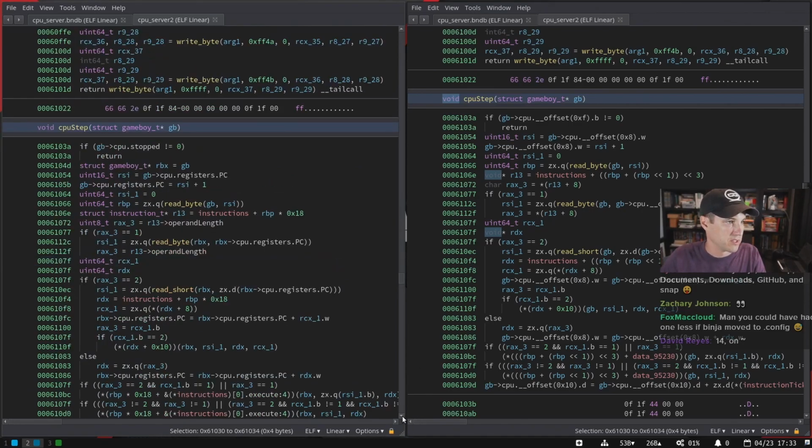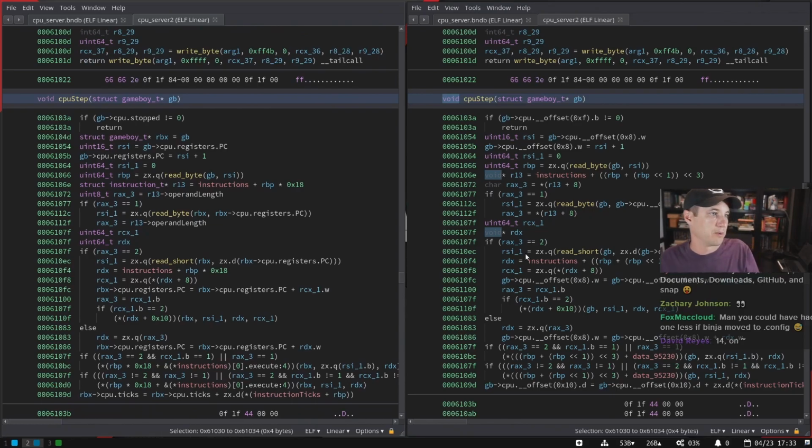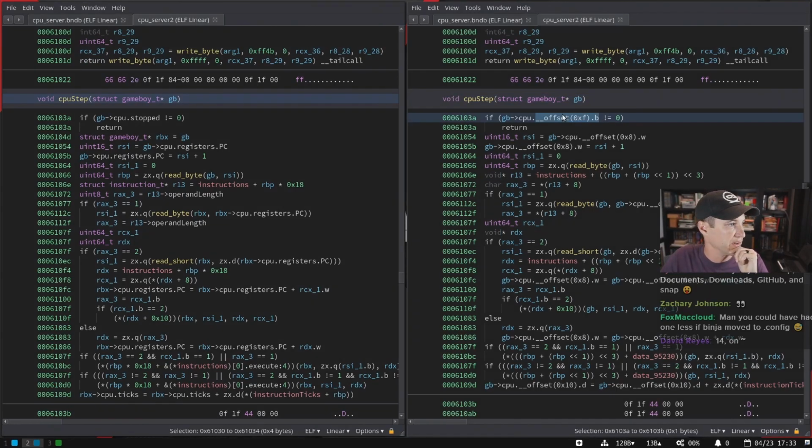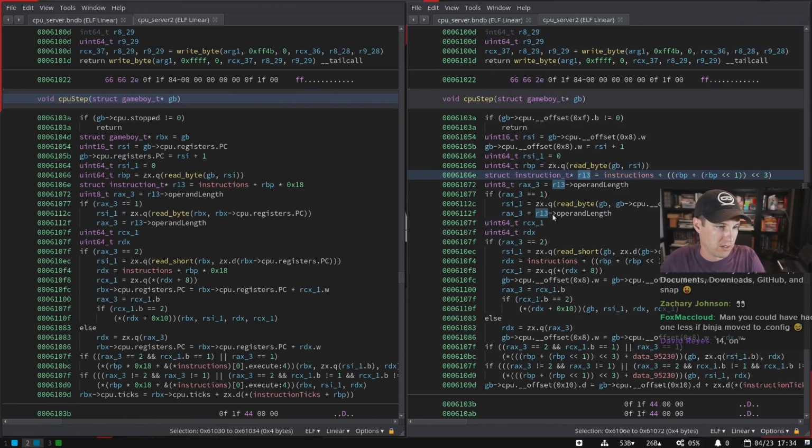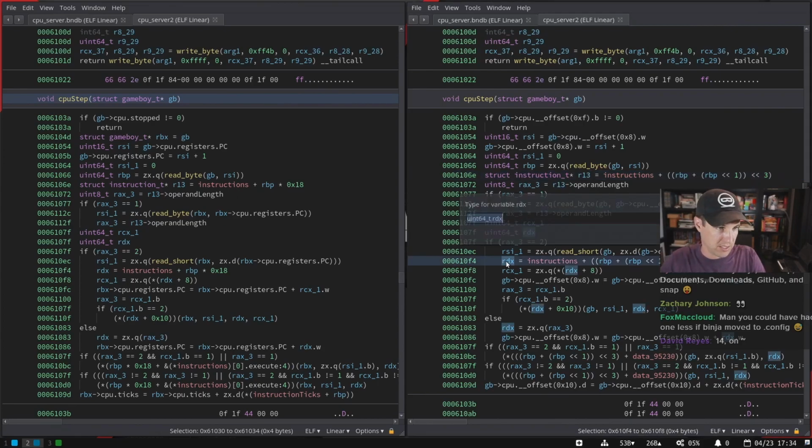Trying to get these lined up exactly the same. All right, there we go. So you can just see the differences between these two. We're getting offsets over here. Oh, we have actually set the return type of this. So we're gonna do instruction T star on the R13 there. Move another one, yeah, it's RDX, same thing. Set the type on that one.